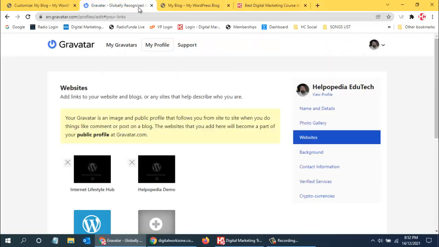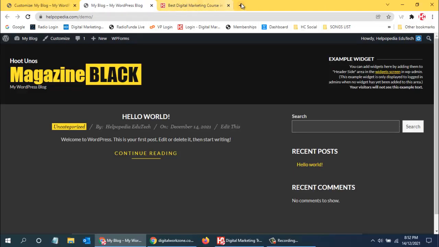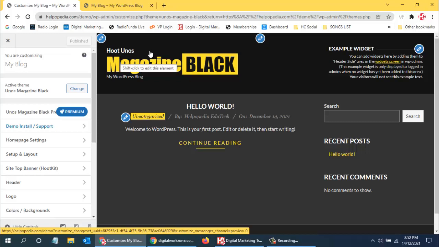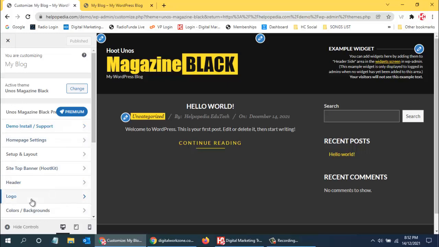I'll just remove this, and I'll remove this. Now I need to make all the changes over here. First of all, we need to change the logo over here. This is the logo, and whatever things we want, we can change here. This is another menu that you are seeing. The previous menu was for managing the website, and this menu is only for managing the theme that we have installed. We are customizing our website, so this is the theme customization menu.